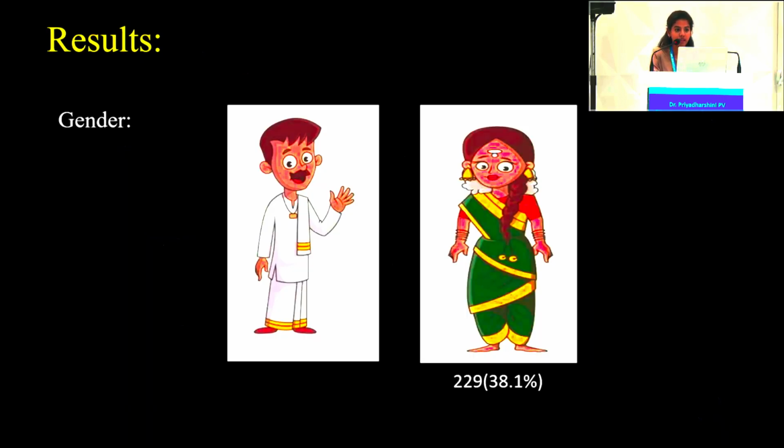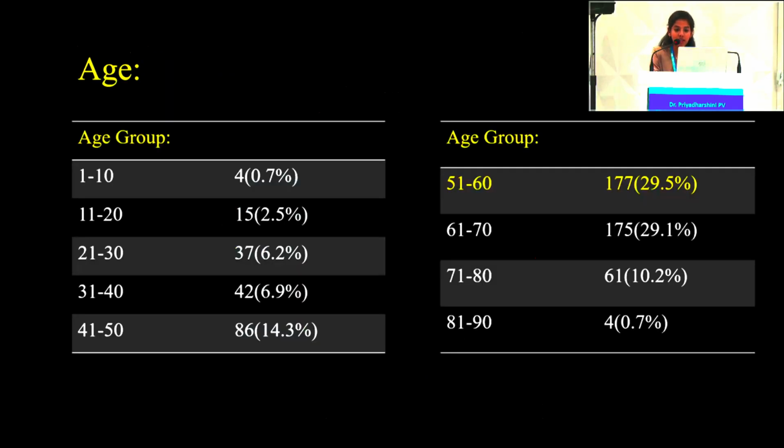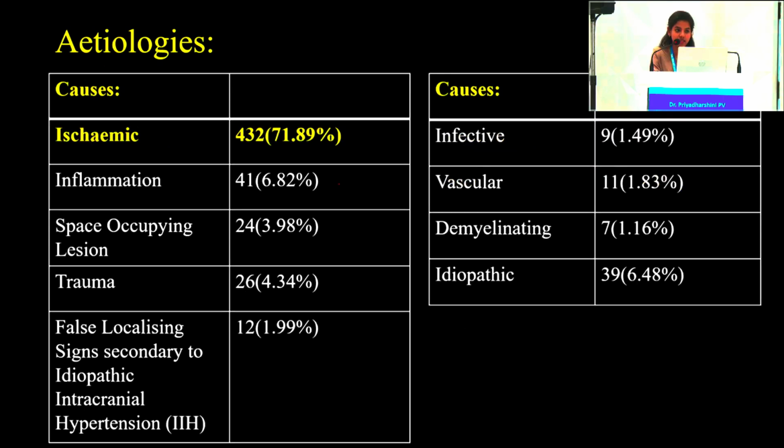Considering the gender distribution in patients with sixth nerve palsy, it was found that the majority were males compared to females, with an incidence of about 62% in males and 38% in females. Epidemiological analysis showed an age-specific stratification, with more than 80% of the population presenting after 40 years of age. The subgroup analysis showed that the 50 to 60 year and 60 to 70 year subgroups contributed to nearly 60% of the total cases, that is, nearly two-thirds of the total cases.